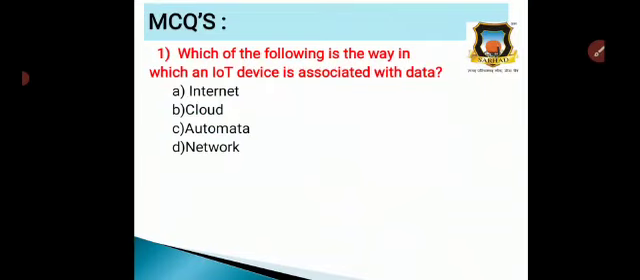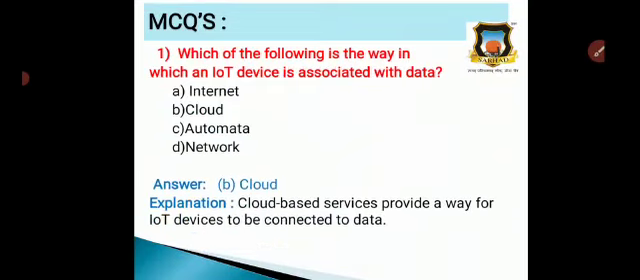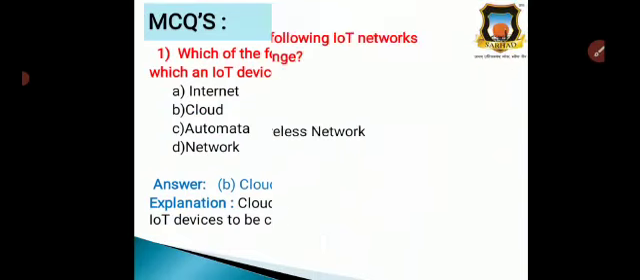Question number 1. Which of the following is the way in which the IoT device is associated with data? Option A, Internet, option B, cloud, option C, automata, and option D, network. So, the correct answer is cloud. Why? Because cloud-based services provide a way for IoT devices to be connected to data. That is why the correct option is B, that is cloud.